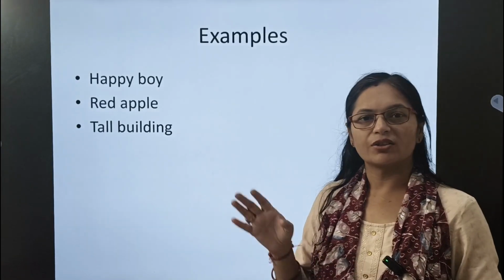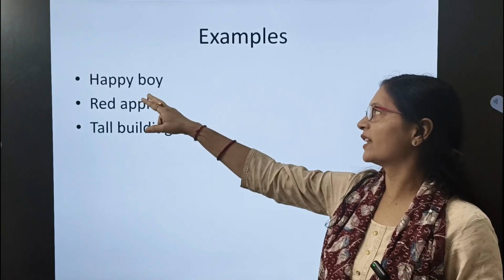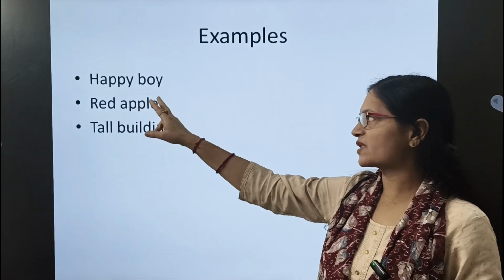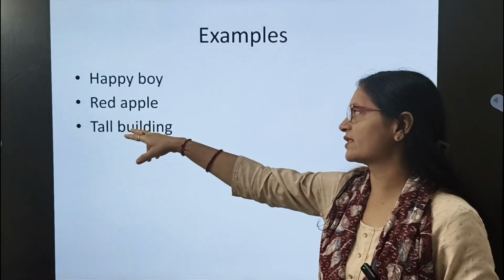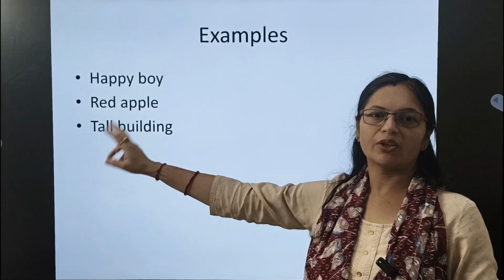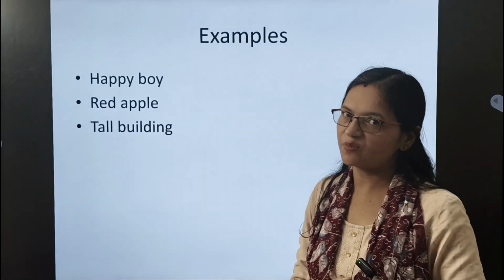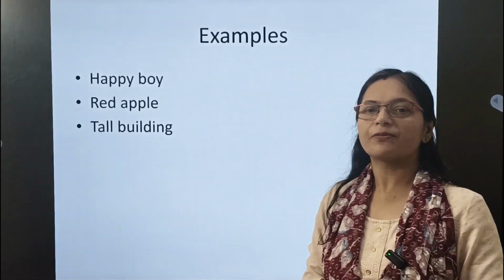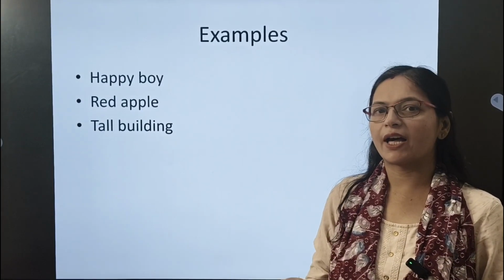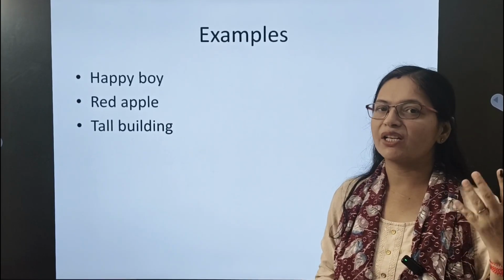Here are some examples that I have given. Happy boy: here happy is acting as an adjective because it is placed before boy, that is a noun. Red apple: again red is placed before the noun apple, so it is acting as an adjective. Next one, tall building. Here tall is also an adjective because it is placed before a noun, that is building. In the same way, if a word is placed before a noun and gives us more information about that noun, it becomes an adjective.